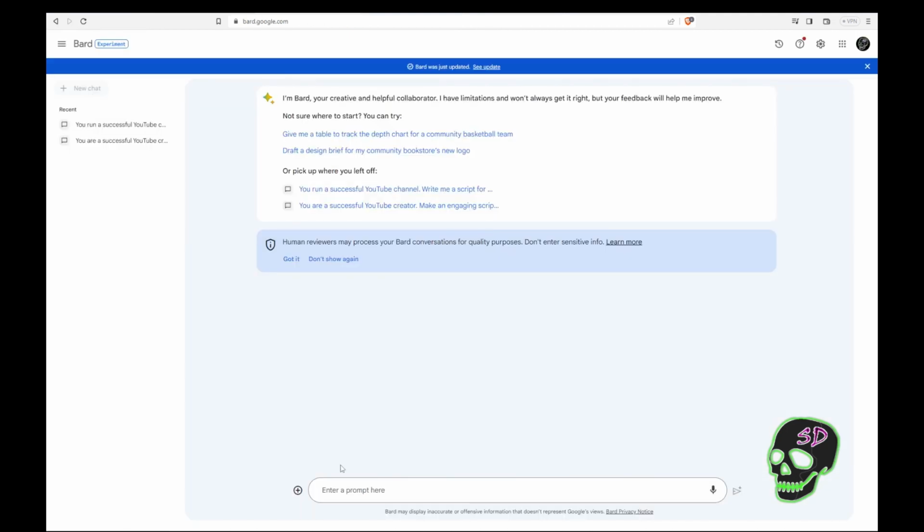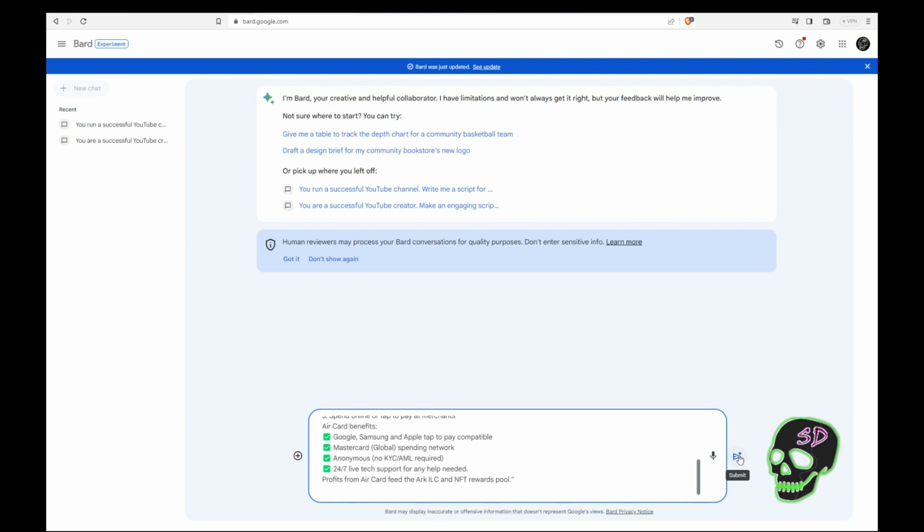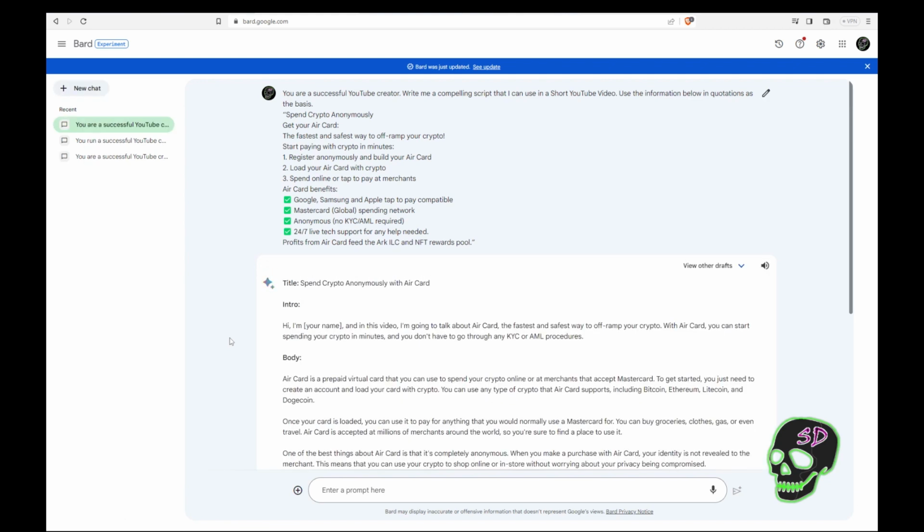So now we're over in Bard. We're going to paste that same language into Bard, and then we'll let that generate. So let's paste that in now. Here's our prompt here. Here's all the information that we want them to use to generate the script. And let's submit.